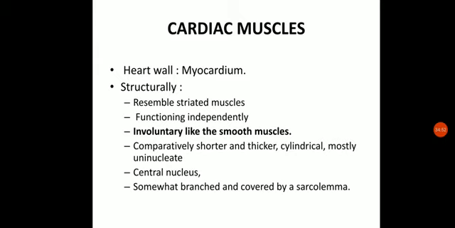But apart from this, it has one more characteristic which is found neither in the smooth muscle nor in the striated muscles. That is, it is branched in nature, so it will be having branches, okay. Mostly it is uninucleated and cylindrical in nature, having a single central nucleus, okay.